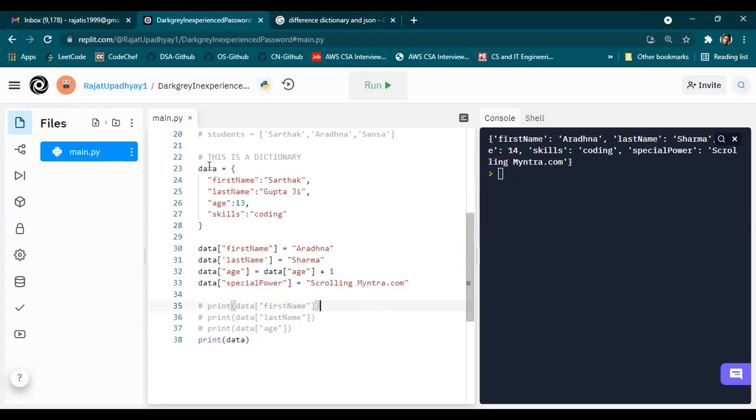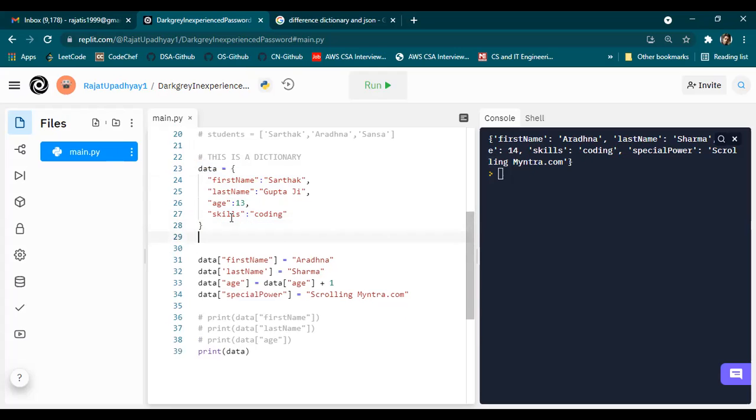So this is how you can create a dictionary, how you can access dictionary elements, how you can update dictionary elements, how you can add new key elements, right? Dictionary and JSON are both the same, whatever you call it, but it is very important to understand this because in web development or in web technologies, JSON is used a lot. Everywhere it is JSON only. If it is not a string or integer, it is a JSON. So understanding how to work with JSON is very, very important, right?